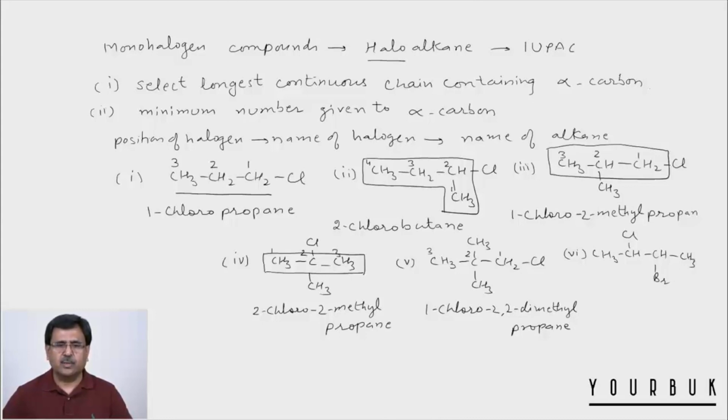We start numbering from right to left. So 1, 2, 3, 4. But you arrange the halogens alphabetically. So we write it's a 2-bromo, then we write 3-chloro and we write butane.